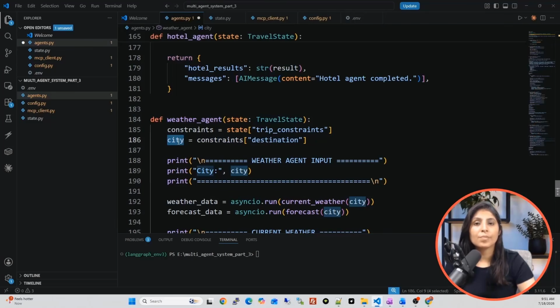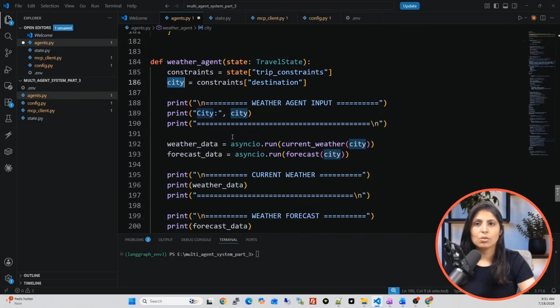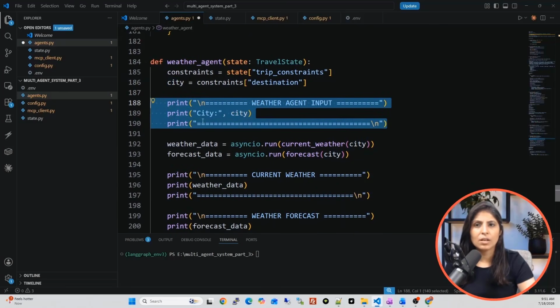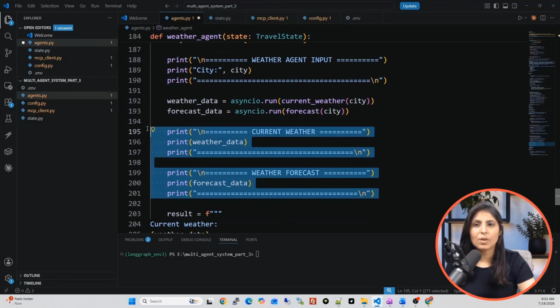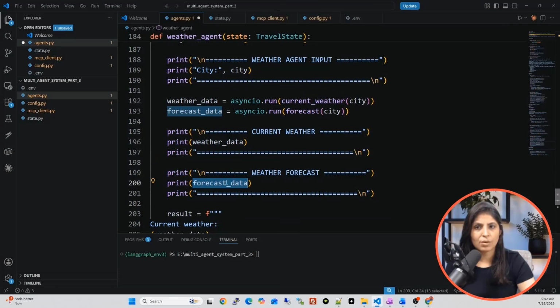Now it will perform two different functions on this city. It will first get the current weather and then it will perform the weather forecasting task. So first I'm just printing the city name on the screen. Then in these two lines, we are using the custom weather MCP server which we created. See, current weather is a function to get the current weather of the city. Forecast function is responsible to get the weather forecast detail of that city, and weather data is storing the current weather. Forecast data is storing the weather forecasting. And we are just printing these two variables on the screen, weather data and forecast data.